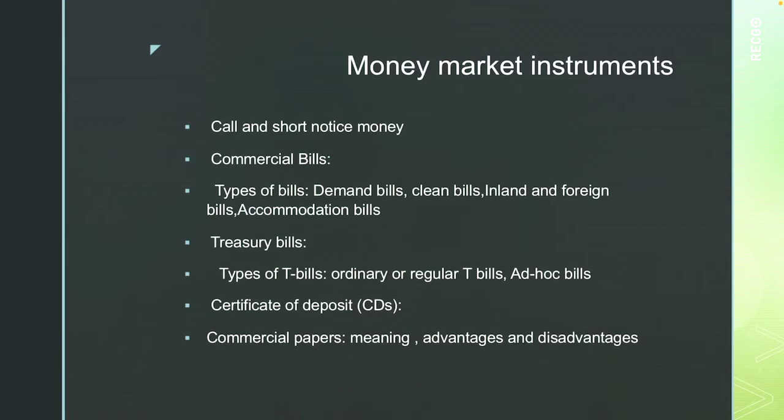According to the Negotiable Instruments Act 1881, a bill of exchange is an instrument in writing containing an unconditional order signed by the maker directing a certain person to pay a certain sum of money only to, or to the order of, a certain person or to the bearer of the instrument. Then these commercial bills are classified into 4 types. The first one is demand bill.